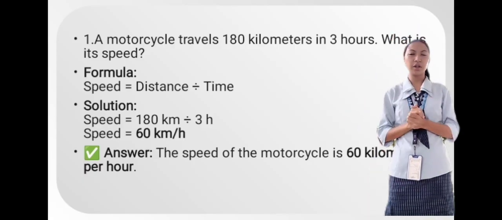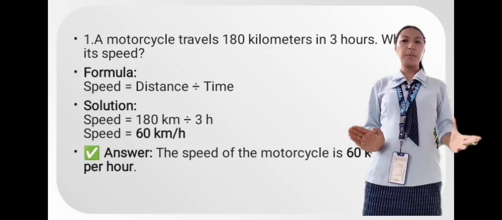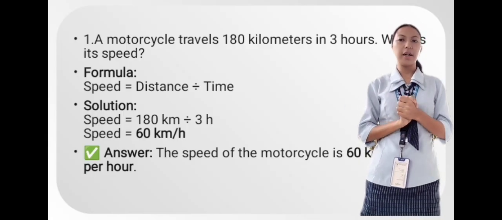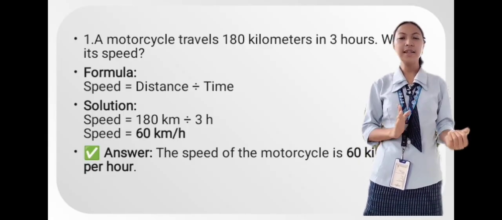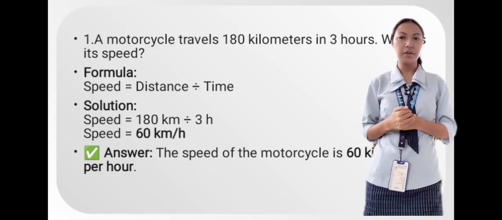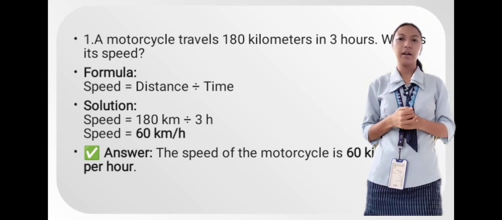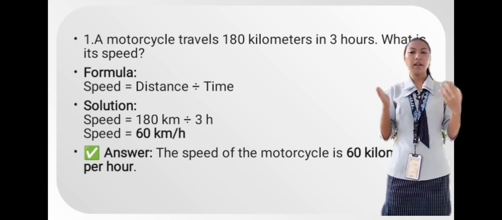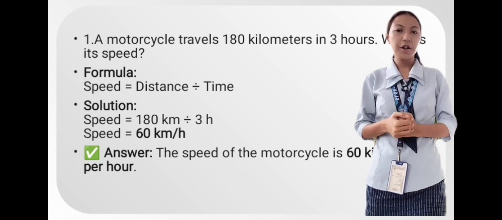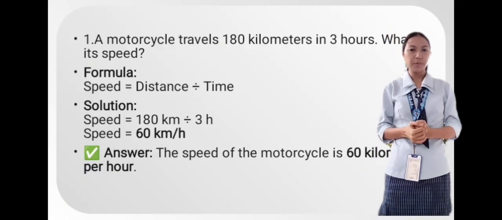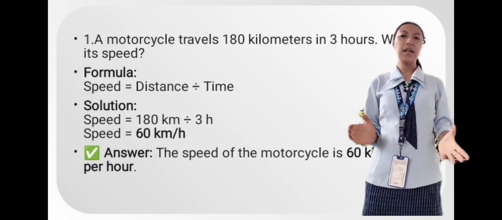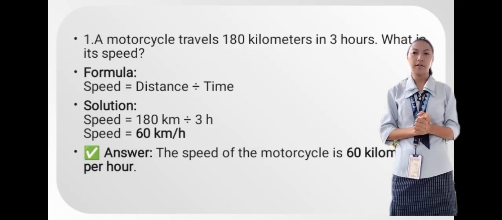The solution is, in getting the speed, distance divided by the time. So the distance is 180 kilometer divided by 3 hours. So 180 kilometer divided by 3 hours is equal to, very good, 60 kilometer per hour.